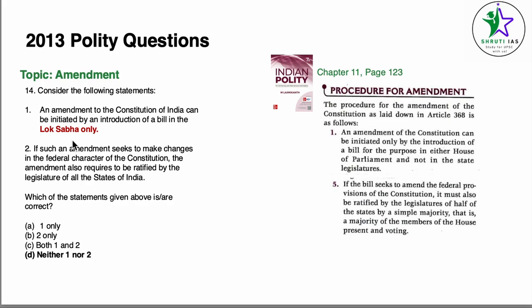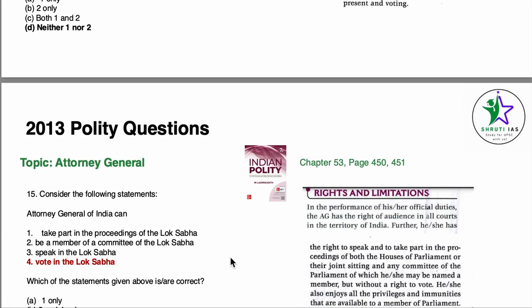Either house of the Parliament, while here it's written Lok Sabha only, so 1 becomes incorrect. We come to point number 5 for the second statement. If the bill seeks to amend the federal provisions of the Constitution, it must be ratified by the legislatures of half of the states by simple majority. So, sure, not all the states, half of the states. So this also becomes an incorrect statement. Answer becomes D, neither 1 nor 2.